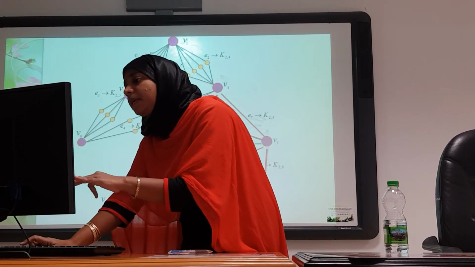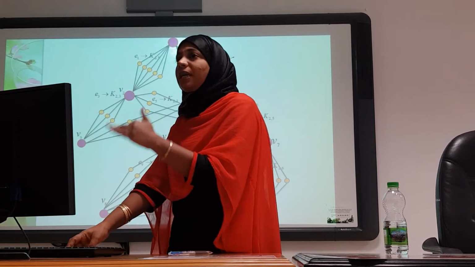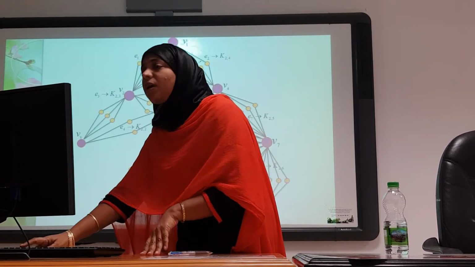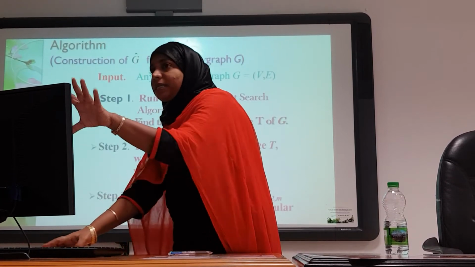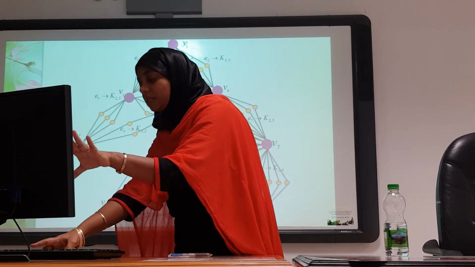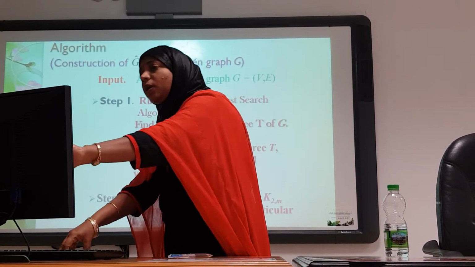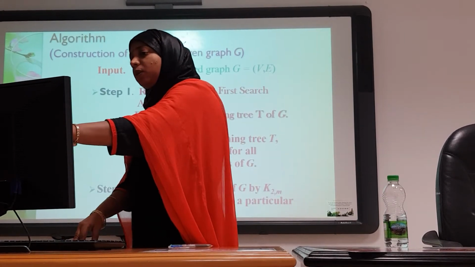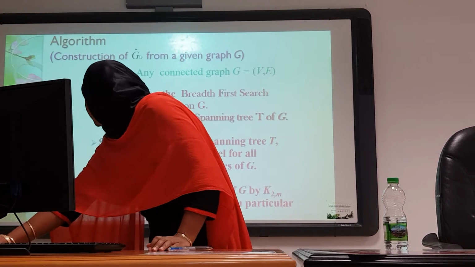After the replacement of all edges by complete bipartite graphs, the resultant graph thus obtained is called the almost arbitrary supersubdivision graph. So now from the connected graph, I constructed the almost arbitrary supersubdivision graph, which is denoted by the notation G cap.